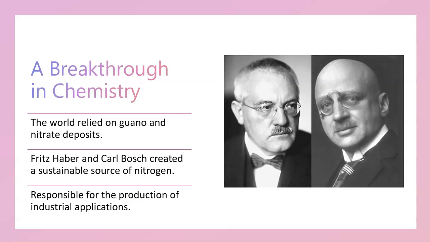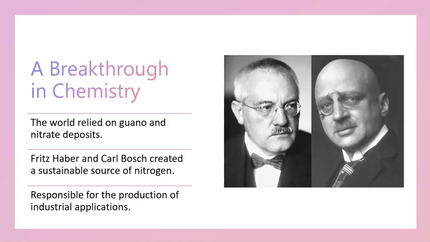The invention of the Haber process by Fritz Haber and Carl Bosch in the early 1900s provided a sustainable and almost limitless source of nitrogen by fixing atmospheric nitrogen, which consists of approximately 78% of the air. This breakthrough earned Fritz Haber the Nobel Prize in Chemistry in 1918 and has since been considered one of the most important technological achievements of the 20th century.